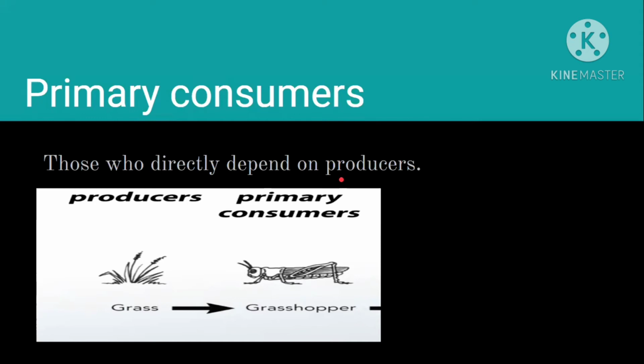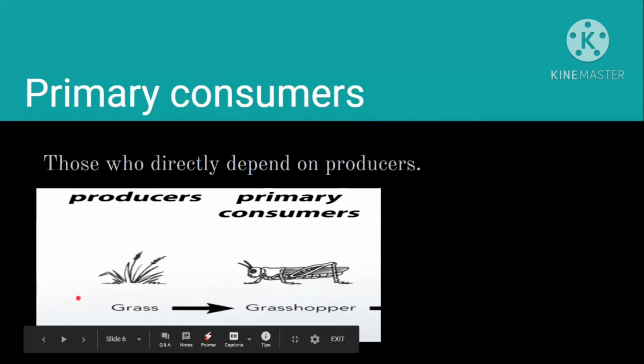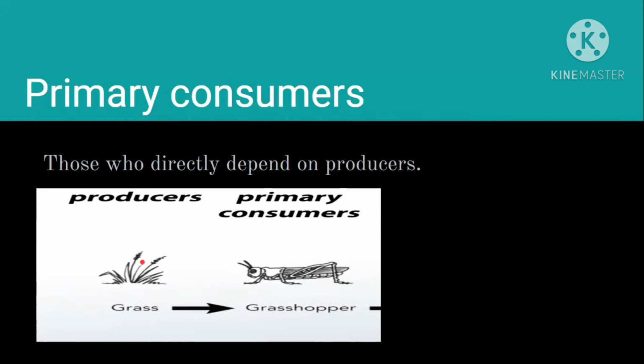Look at this grasshopper. The grasshopper is directly dependent on grass for its food, and grass is a producer. Grass makes its own food, and the grasshopper is dependent on grass, so it is a primary consumer.